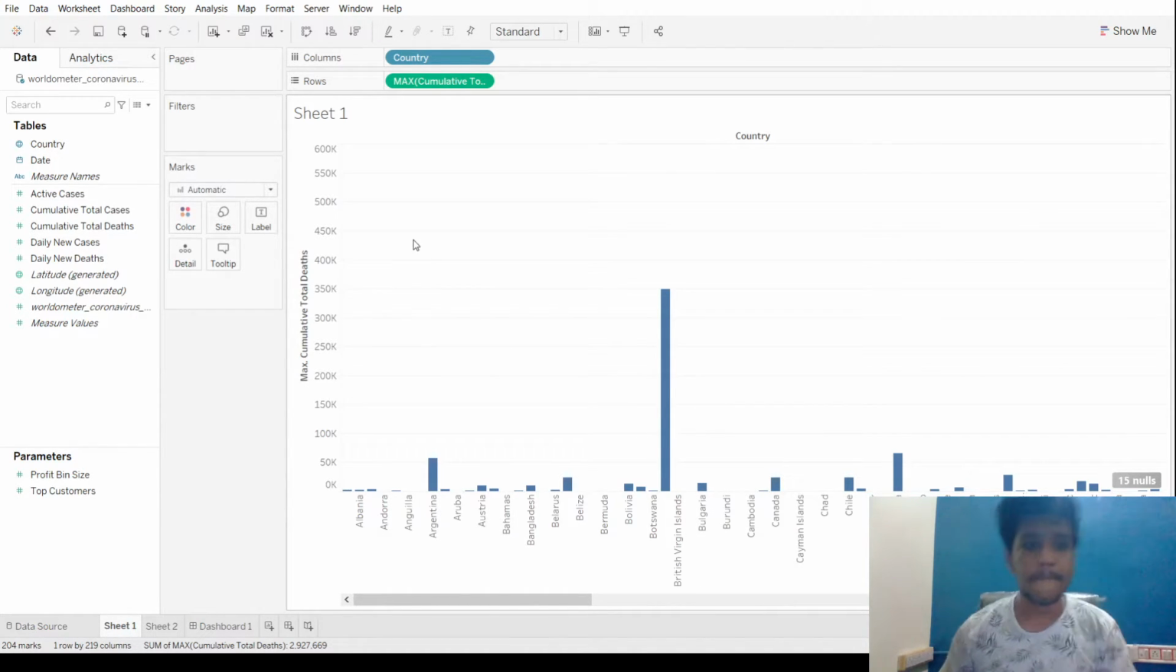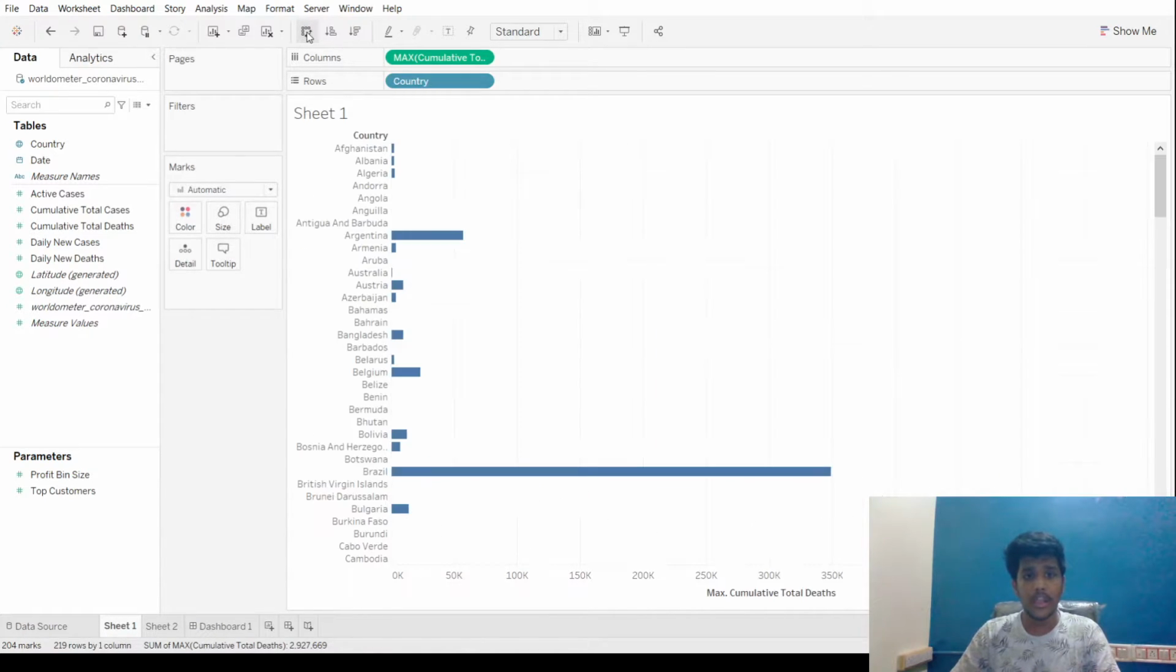Now that is how we use rows and columns, so that we can use the categorical data for one side and the numerical or measurative data to the other side, and we can flip this by pressing this button over here, which is called swap rows and columns, or we can use the shortcut key Control W. When we use it, the rows will become columns and the columns will become rows, as you can see right now.